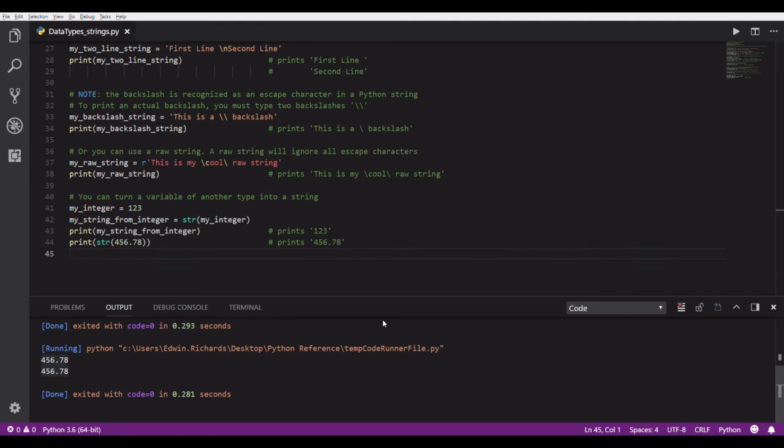That's kind of just a quick rundown on what a string is, how it's used. There are tons and tons of more things you can do with strings, but I'm not going to go into those details. I'm just kind of giving you the basics on what a string is, how it can be used, and a couple quick tips and tricks on declaring strings and using them, converting, things like that.